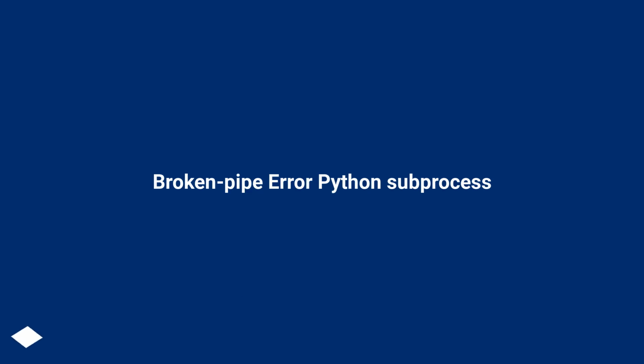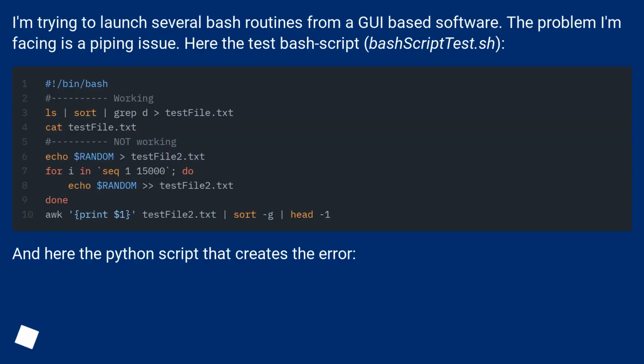Broken pipe error Python subprocess. I'm trying to launch several bash routines from a GUI-based software. The problem I'm facing is a piping issue. Here is the test bash script, bashscriptus.sh, and here is the Python script that creates the error.